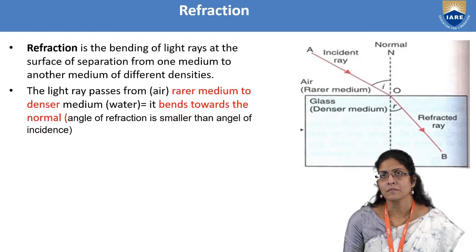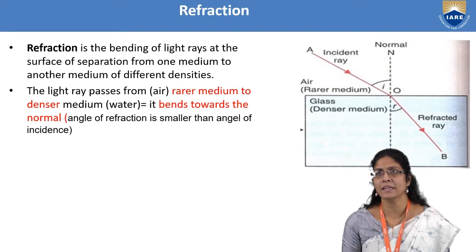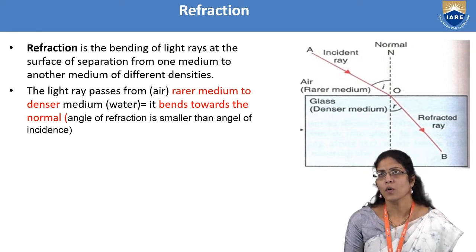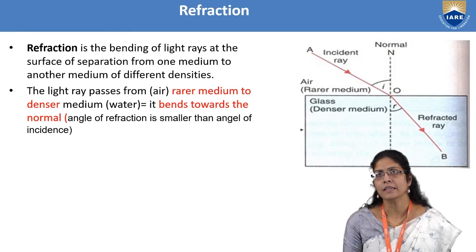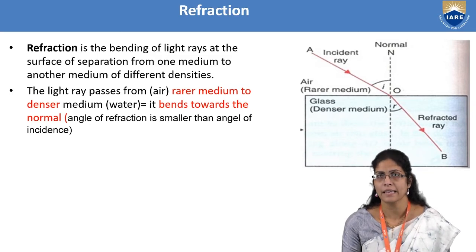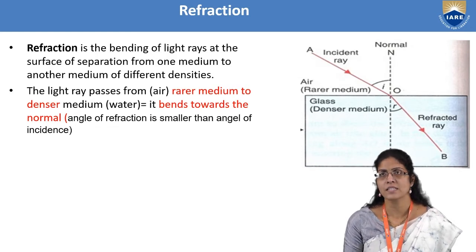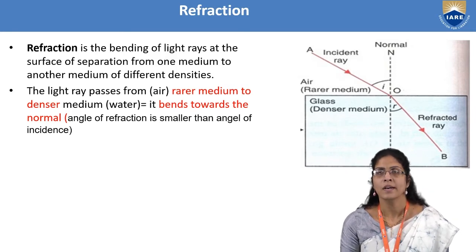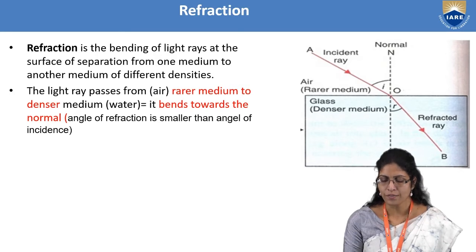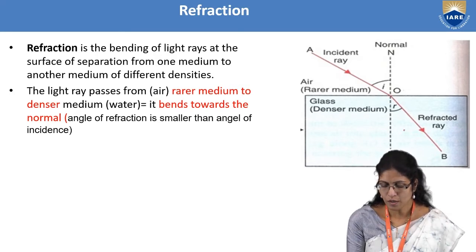And suppose the light ray is passing from a rarer medium to a denser medium. Rarer medium here we are taking as air, and glass is a denser medium. The light is being allowed to pass from the air, which is the rarer medium, onto the glass, which is the denser medium. So what will happen is, it will always try to bend towards the normal.